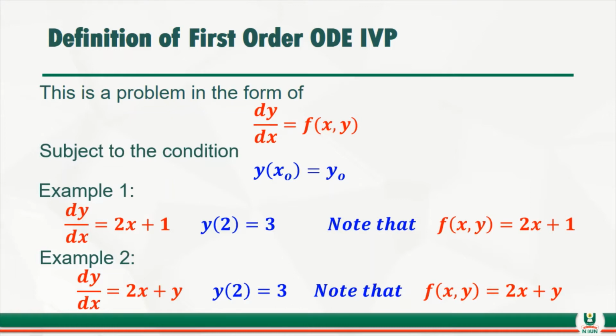In fact, I'm talking about only first order. There are many methods that we're going to use because the nature of f(x, y) is very important. If you look at example 1 now, you see that in this case, if you cross multiply, you only have dy equals (2x + 1) dx. So to integrate that one is very simple.